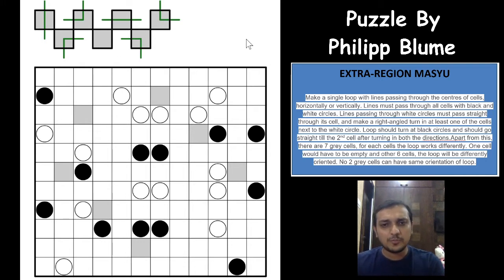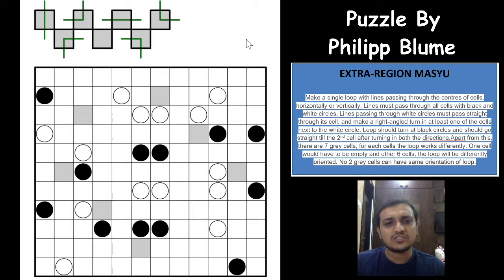And now coming on to the puzzle, it's a loop variant, and according to the massive rules, you have to draw a single non-intersecting closed loop that passes through all of the circle cells in the grid. So it is not necessary that the loop has to pass through all of the white cells, but it has to pass through all of the circle cells. And how the loop behaves in each circle is given in the rules.